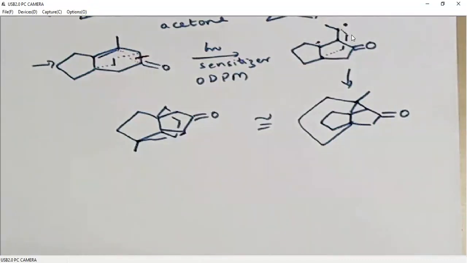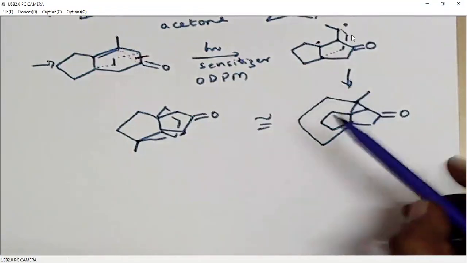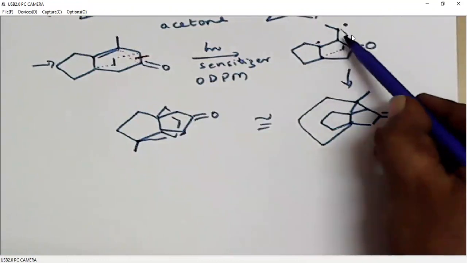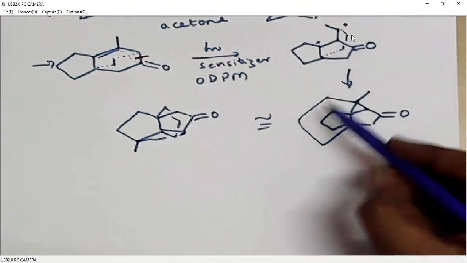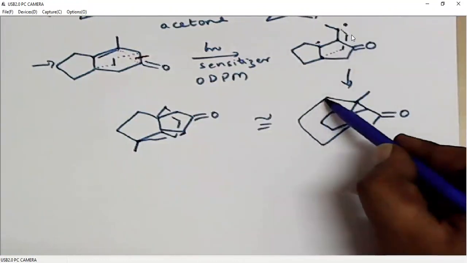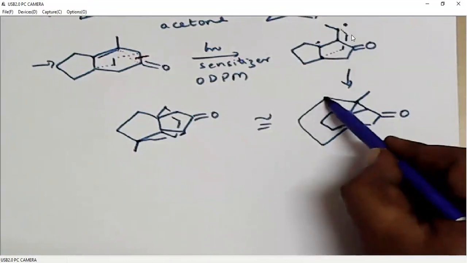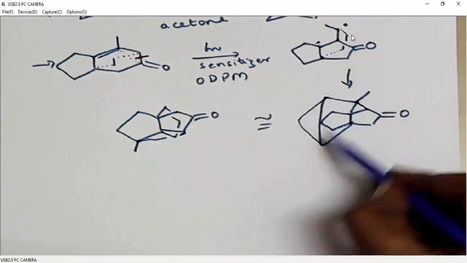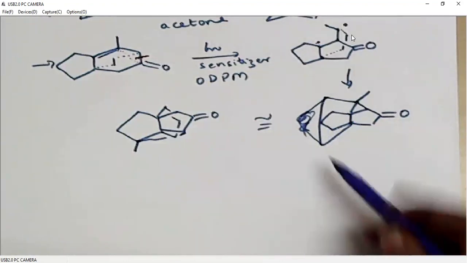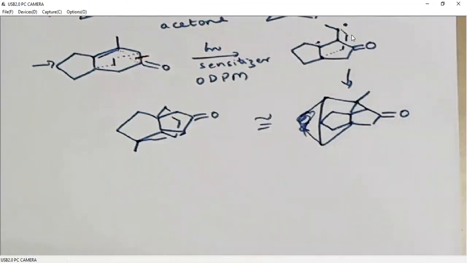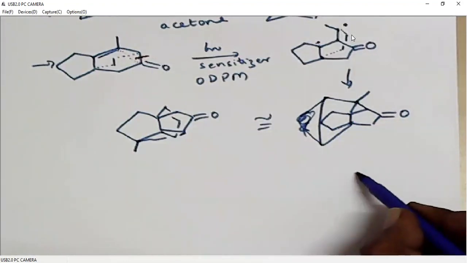There is a small correction. We have only 2 carbons here. So I have written 3 carbons. It is not. We have only 2 carbons. Sorry for this. We have only 2 carbons. I'll rewrite this.